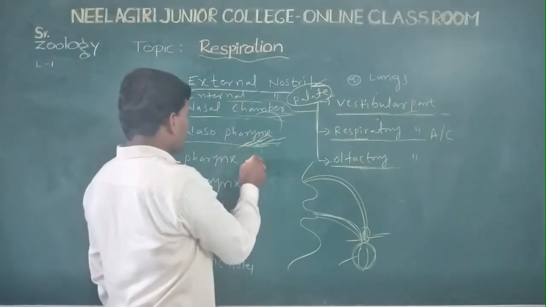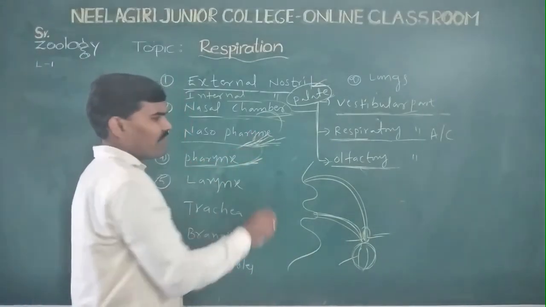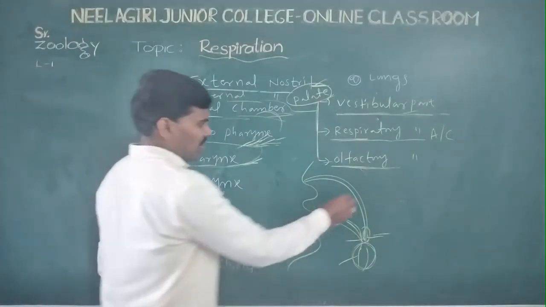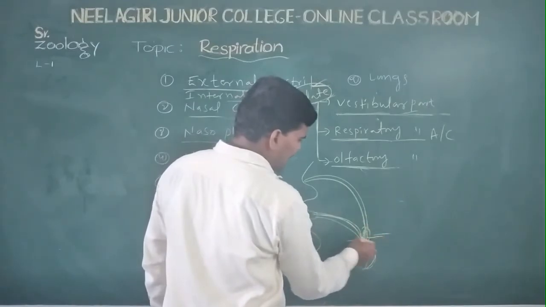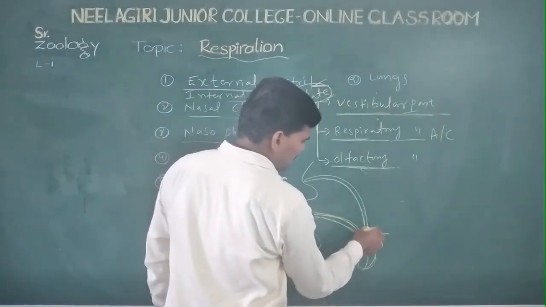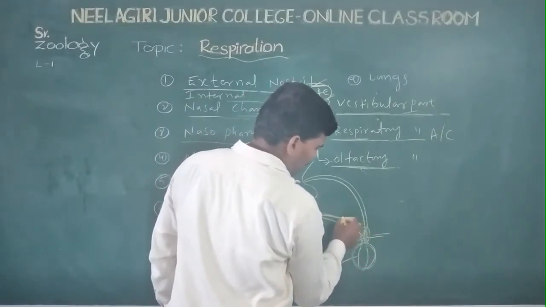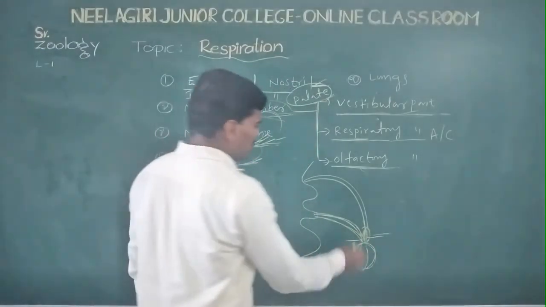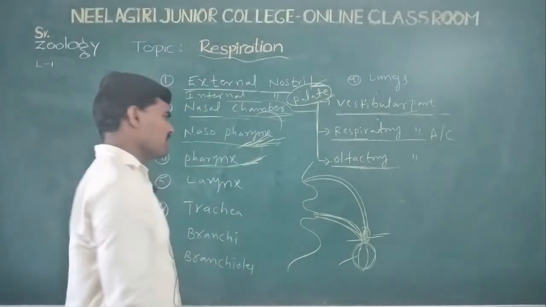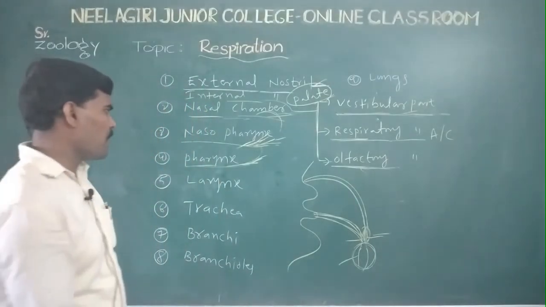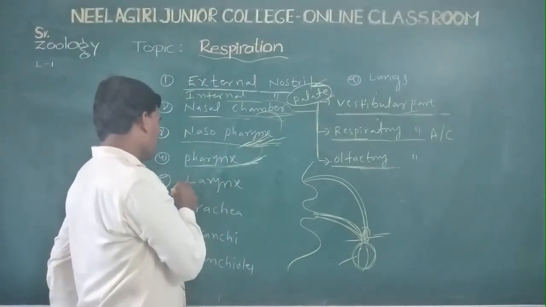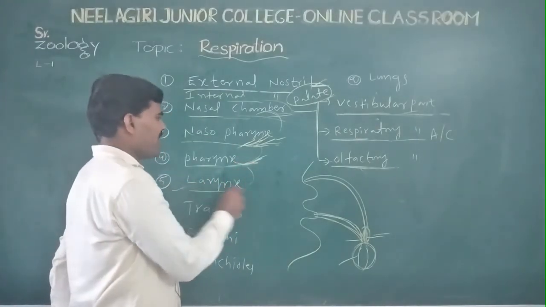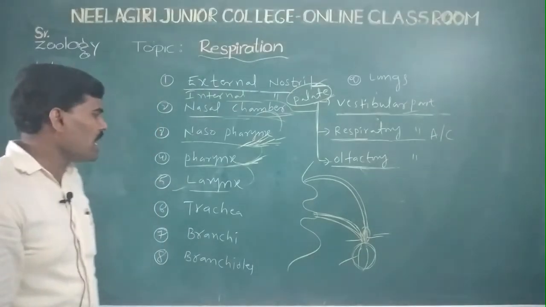The pharynx is the junction part and common part. The respiratory tract and the alimentary tract unite together in the pharynx, hence it is called the junction part. Next, the fifth point: the pharynx opens into the larynx.